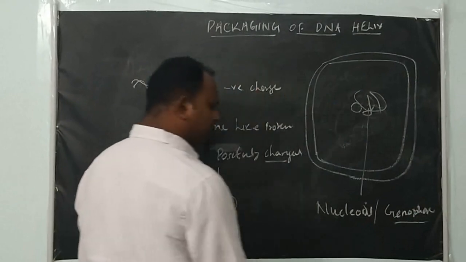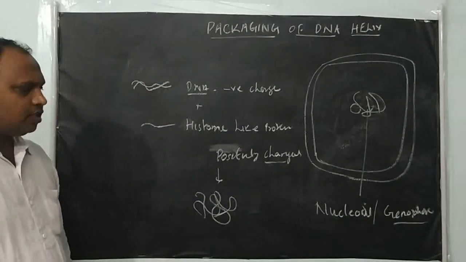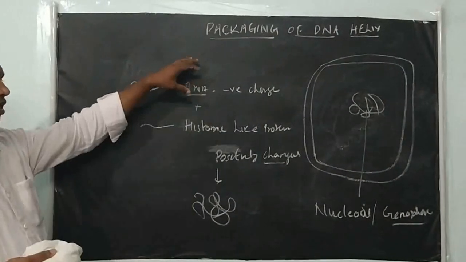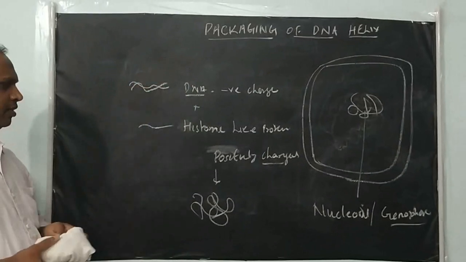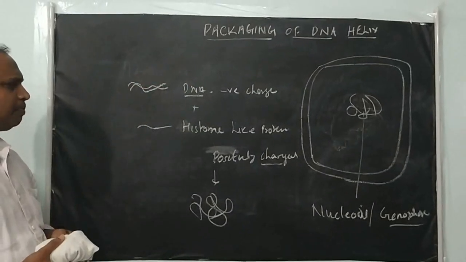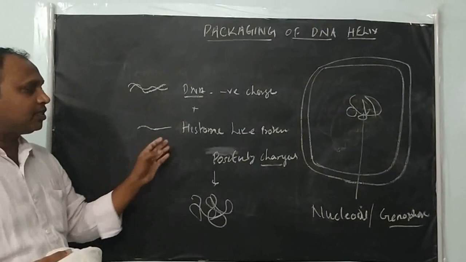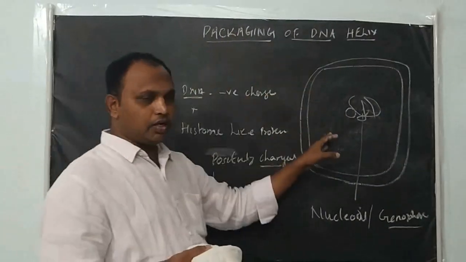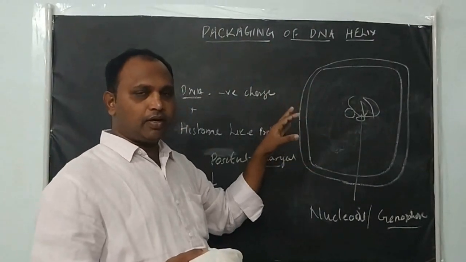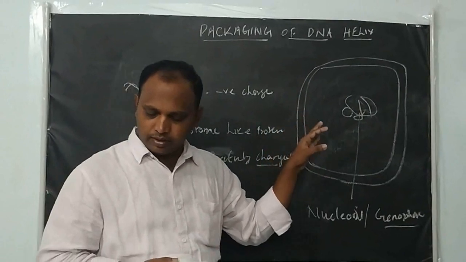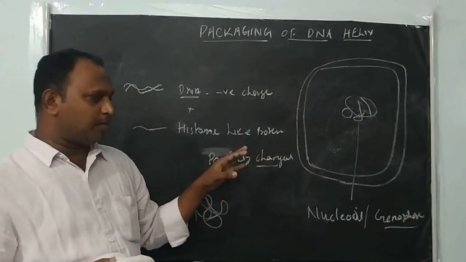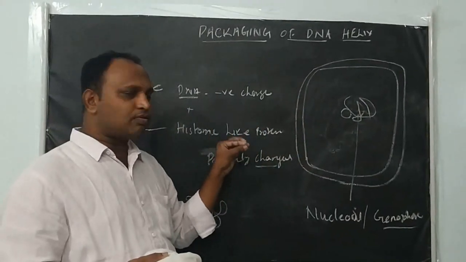So in this way, because the prokaryotic cells do not have any nucleus, the DNA is not scattered throughout the cytoplasm, but is present in a supercoiled stage. How?